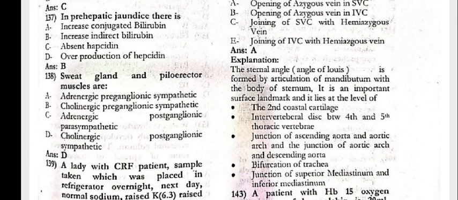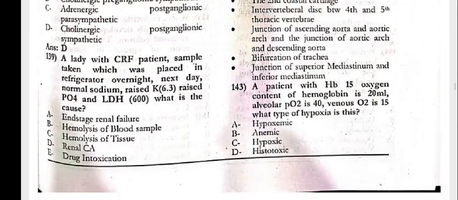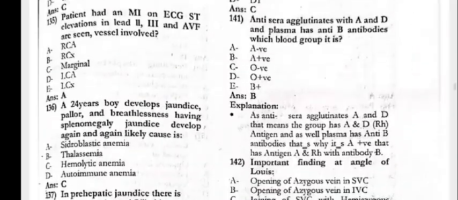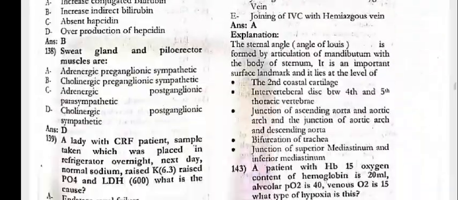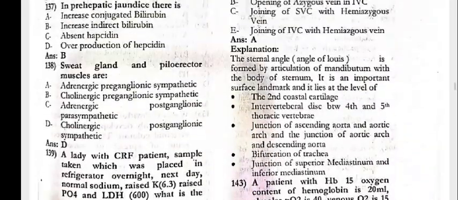Sweat glands and pilorector muscles are cholinergic, post-ganglionic, sympathetic. Lady with CRF. Patient sample taken was placed in the refrigerator overnight. Next day, normal sodium, raised potassium, raised concentration of PO4 and LDH. What is the cause? That is beta option, which is hemolysis of the blood sample.